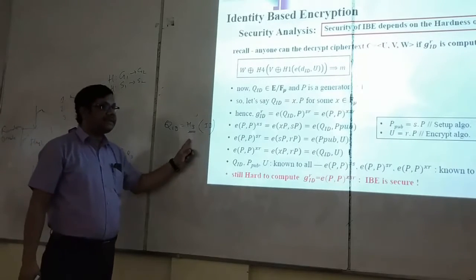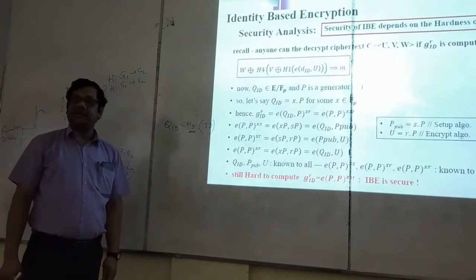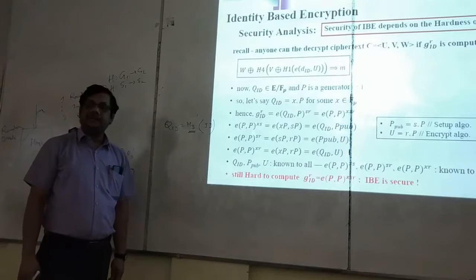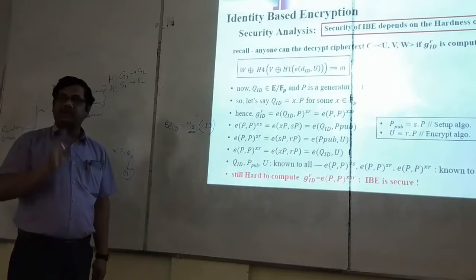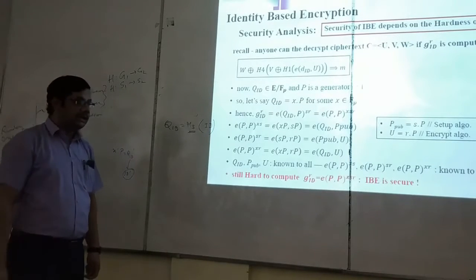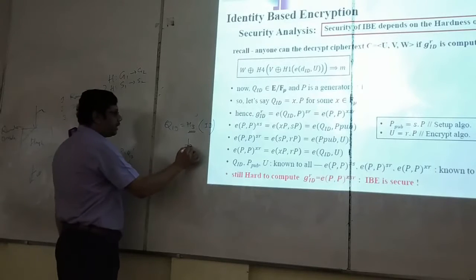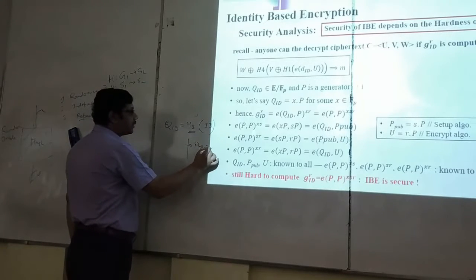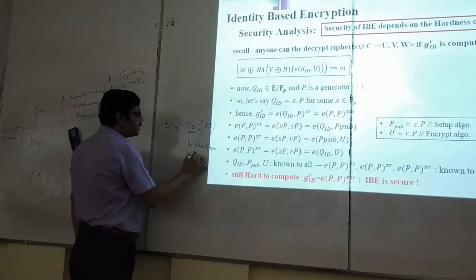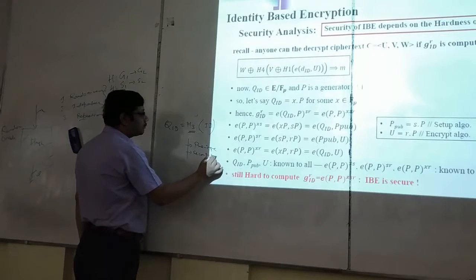Similarly, stating H3 is not secure is not sufficient, meaningless, because a hash function requires three properties to be ensured. The three properties are pre-image resistance, second pre-image resistance, and collision resistance.